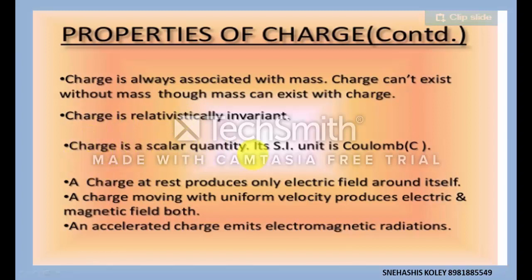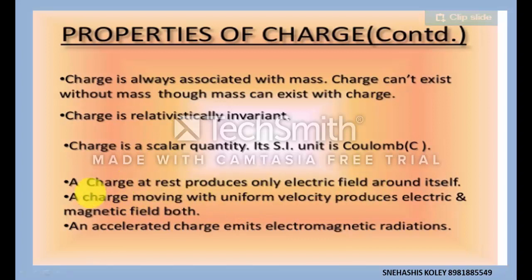Charge is a scalar quantity as it has only magnitude and does not have any direction, and its SI unit is coulomb, written with capital C. A charge at rest produces only electric field around itself. Electric field means a field or region around a charge within which, if we bring another charge, it will experience an electrostatic attractive or repulsive force.